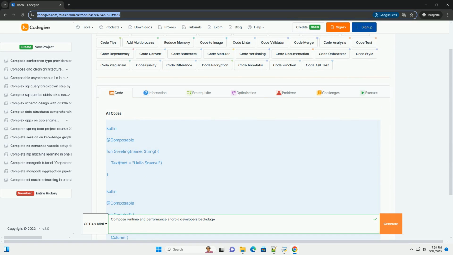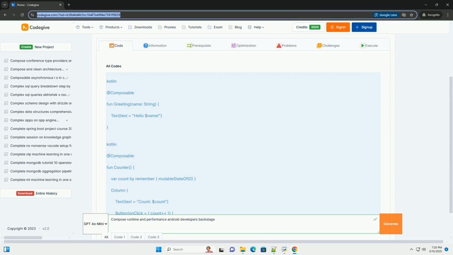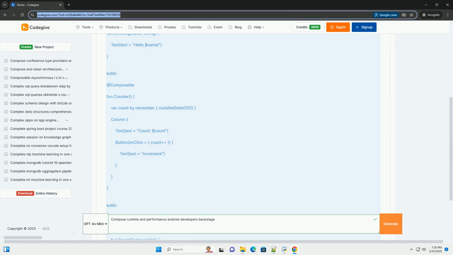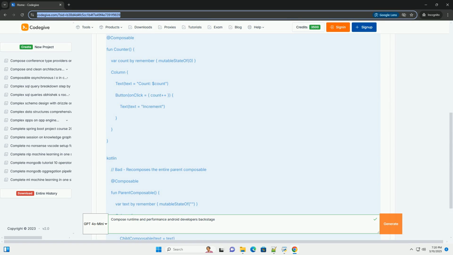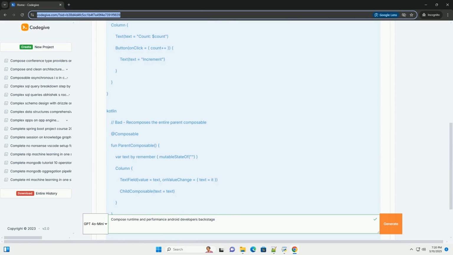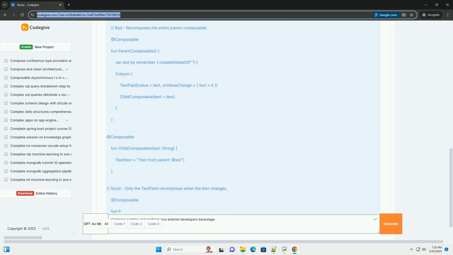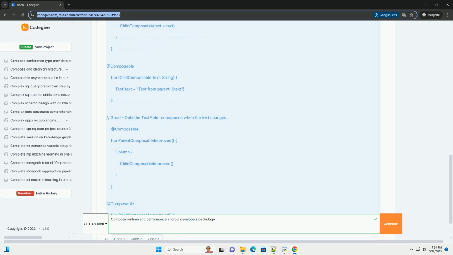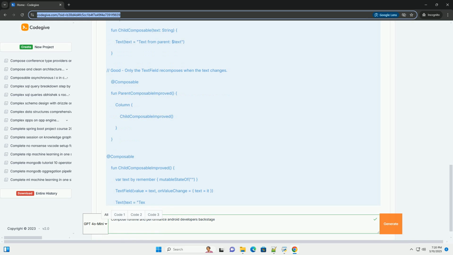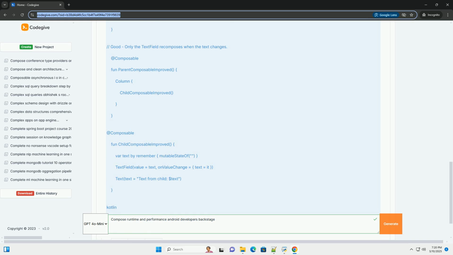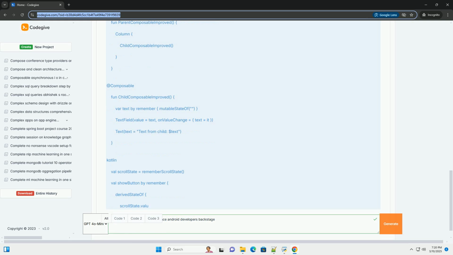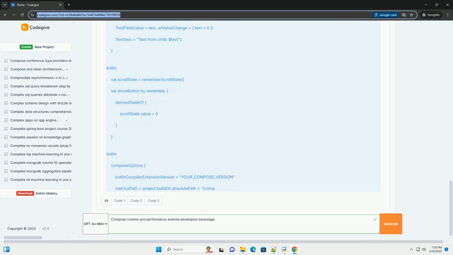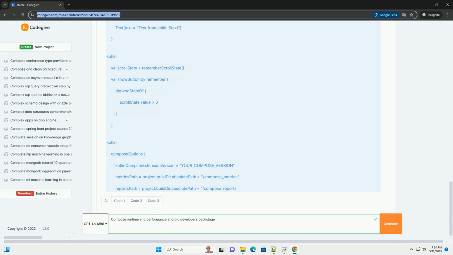Compose Runtime and Performance, a deep dive for Android developers. Compose, Android's modern UI toolkit, offers a declarative and efficient way to build user interfaces. However, understanding its runtime behavior and performance characteristics is crucial for crafting performant and scalable apps. This tutorial delves deep into Compose's inner workings, exploring how it manages state, recomposition, and rendering, with practical code examples and performance optimization strategies.